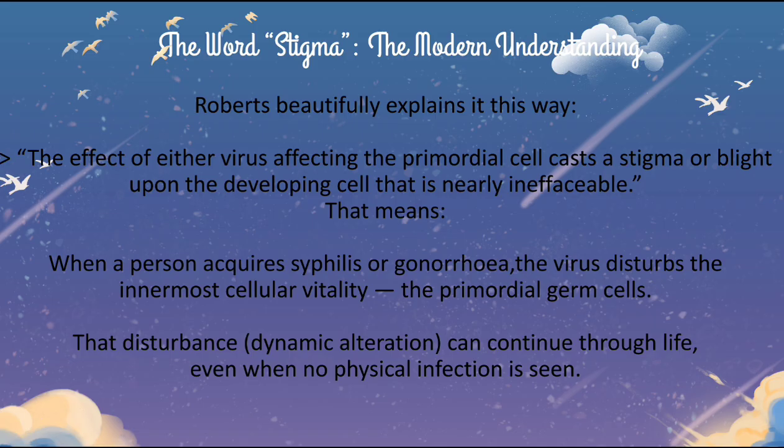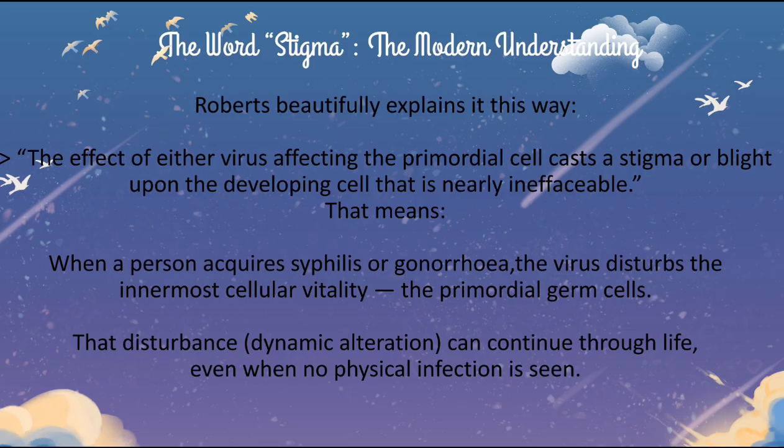So let's learn what is stigma. Robert beautifully explains in this way. The effect of either virus affecting the primordial cells cast a stigma or blight upon the developing cell that is nearly ineffaceable. Okay, what does that mean? That means when a person acquires syphilis or gonorrhea, the virus disturbs the innermost cellular vitality. You have to be careful, the innermost cellular vitality, and that is called the primordial germ cells.